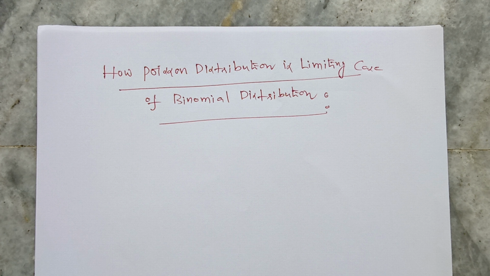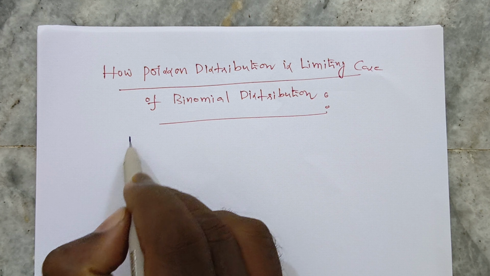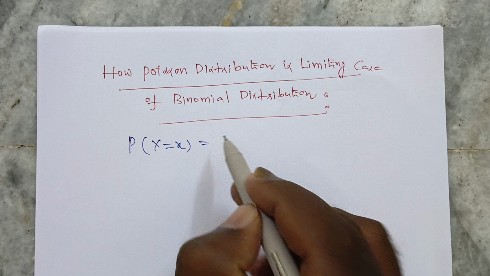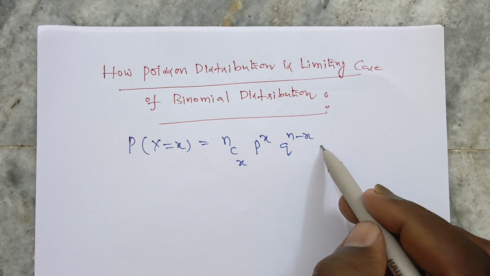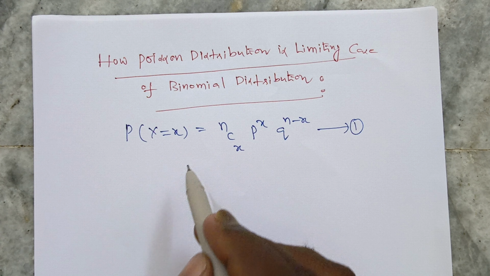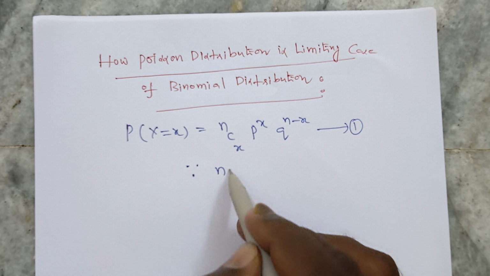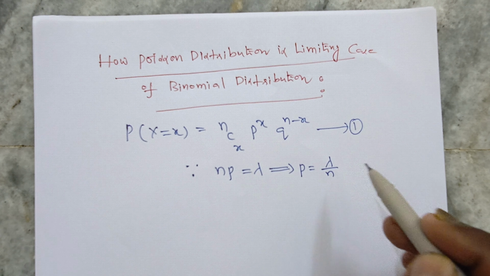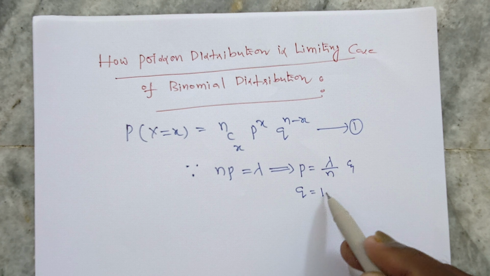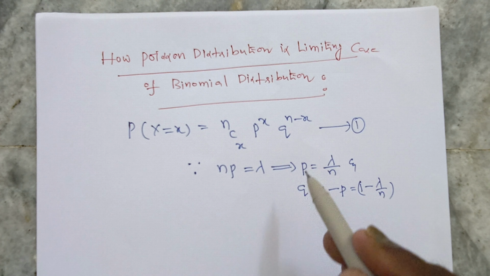Okay. Now here we are going to look at how Poisson distribution is a limiting case of binomial distribution. Remember, the PMF of binomial distribution is equation 1. Since np equals lambda in Poisson distribution, from that the p value is lambda by n, and the q value is 1 minus p, which equals 1 minus lambda by n.